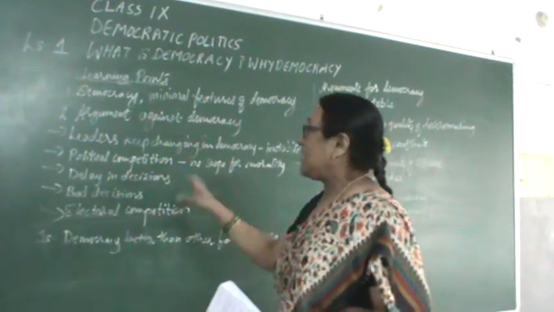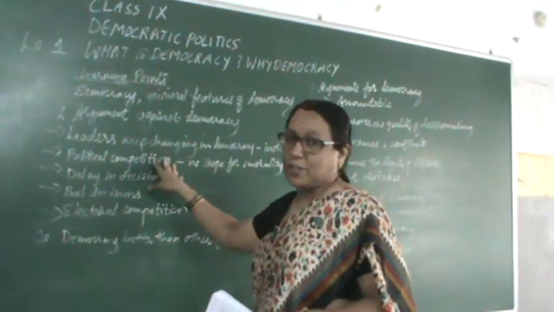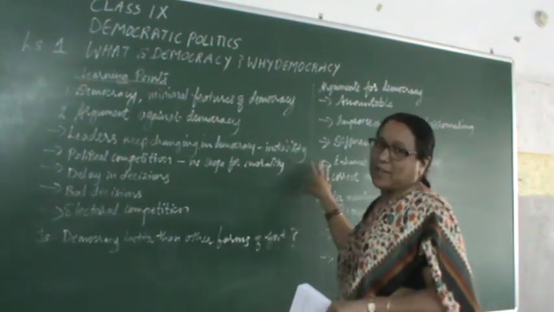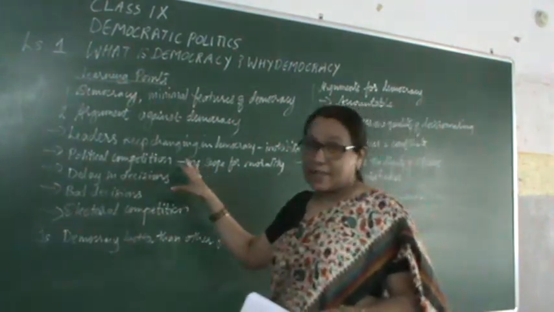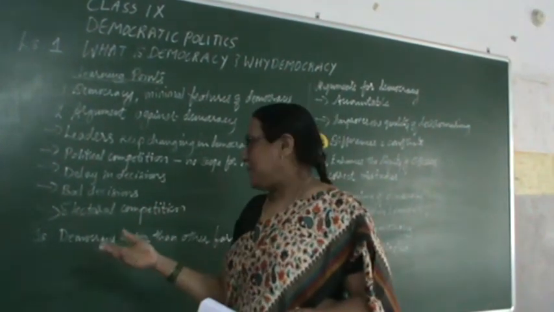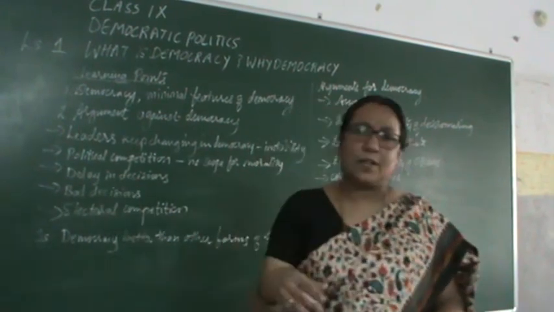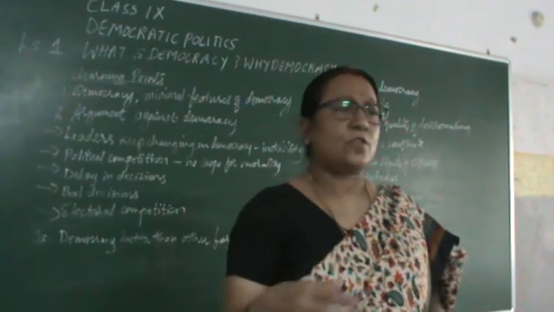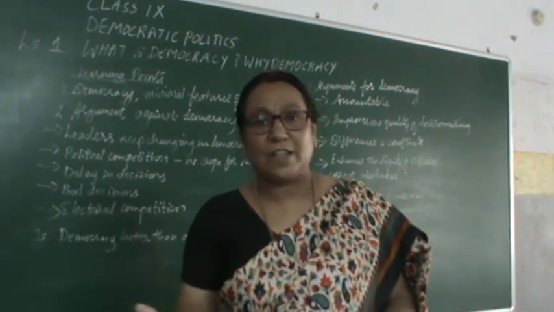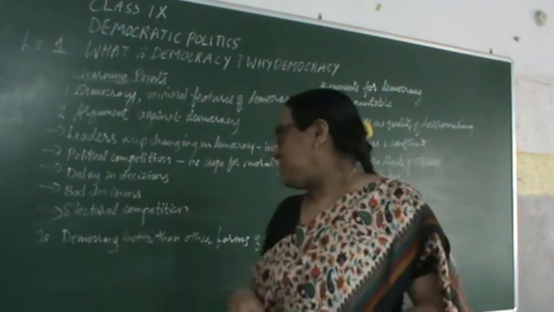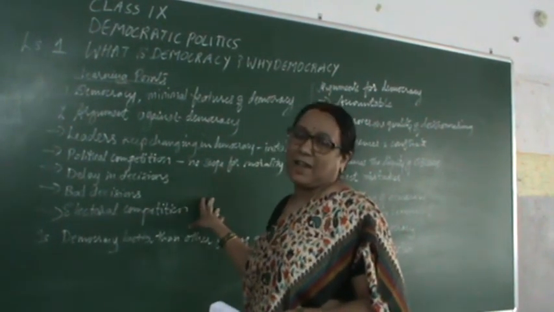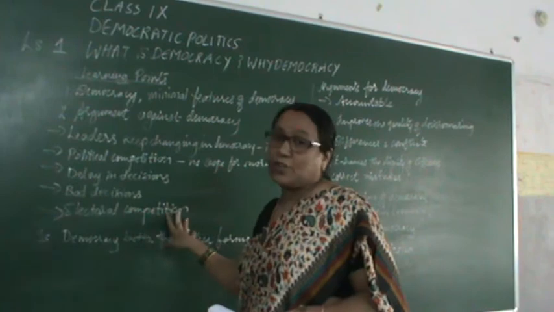So the second point against democracy is that it leads to political competition and power play, and there is no scope for morality. Sometimes any decision which is taken very hastily may not be good for the people. In a democracy, it's based on a lot of consultation between different stakeholders, so sometimes it may lead to delay in decision making. Then you have electoral competition.